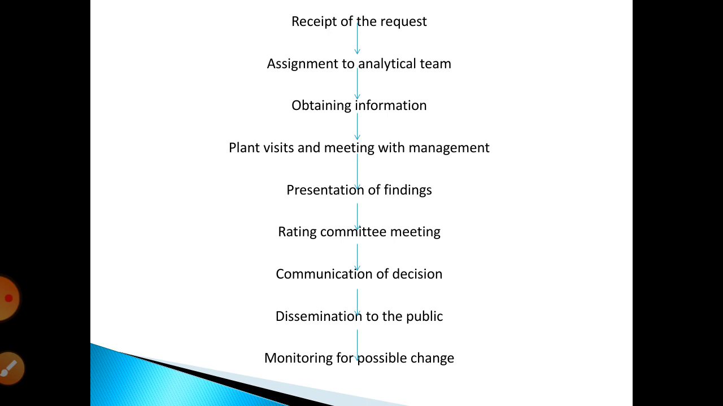Next step is dissemination to the public. When the issuer, the company, accepts the rating, the credit rating agency disseminates it to the public through a printed report. Once the issuer accepts the ratings given, the credit rating agency prepares a report in hard copies.